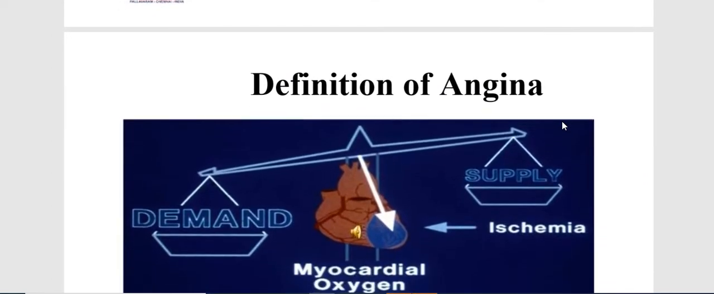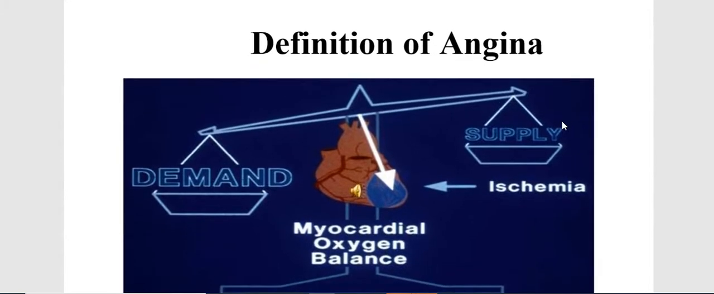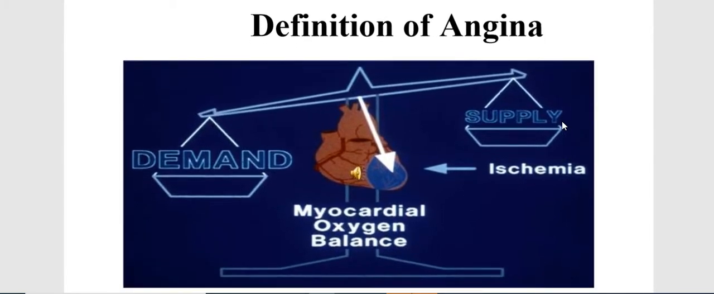Here in this picture, it is well explained with respect to demand and supply in the myocardial oxygen balance, in which the heart is shown at the center, with demand on one side and supply on the other. If supply is less with respect to the demand, whatever condition arises with heart functioning is known as ischemia.